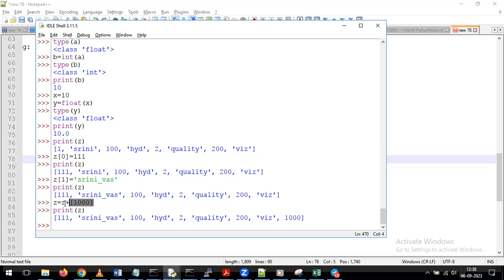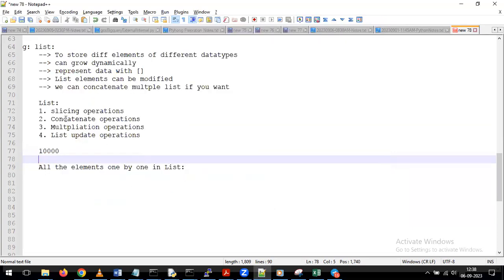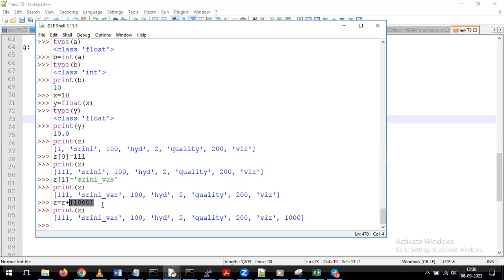And indirectly, what we are doing here, in between the Z list and this list, we are performing the concatenate operation. Already we discussed the concatenate operation. The same concatenate operation we are doing one more time. Z is a list. Here we are giving 1,000 within the square bracket.